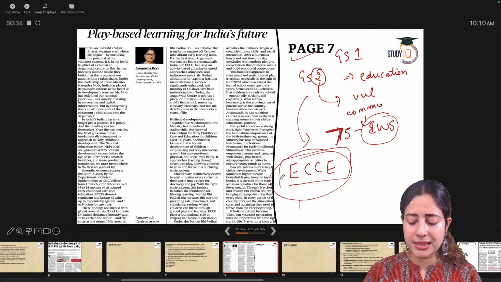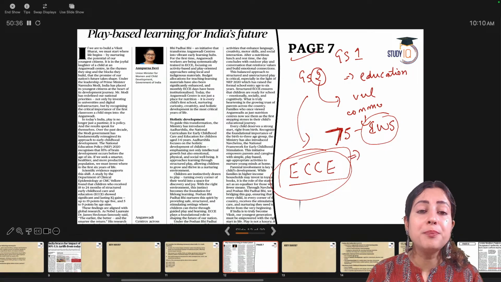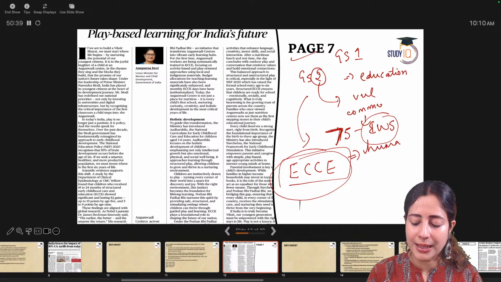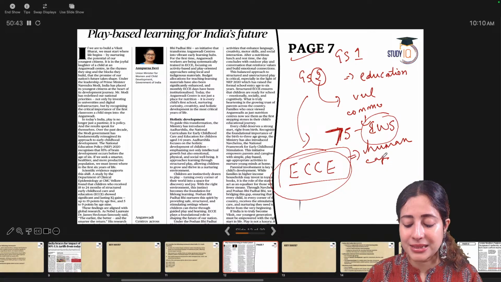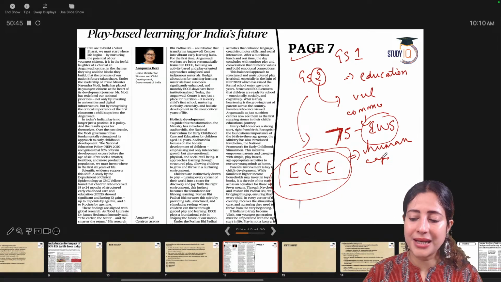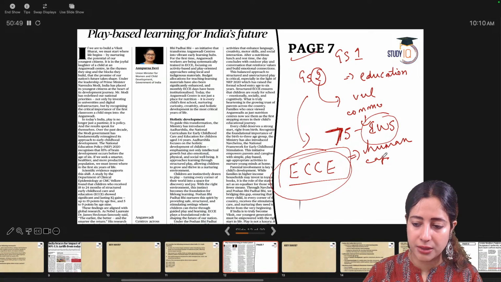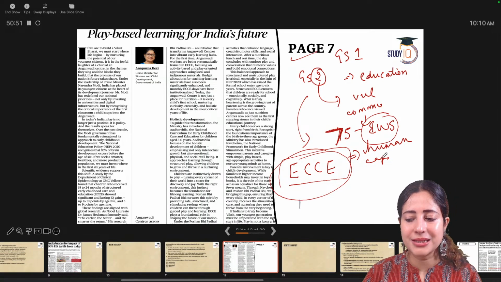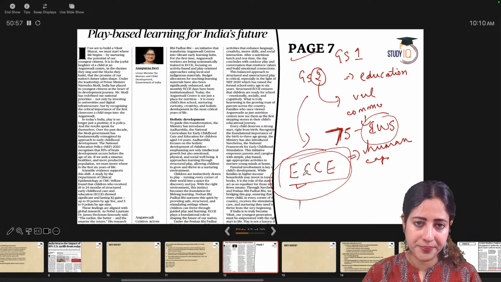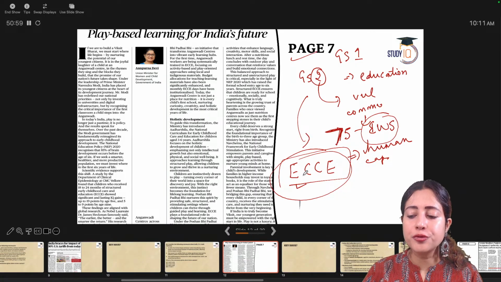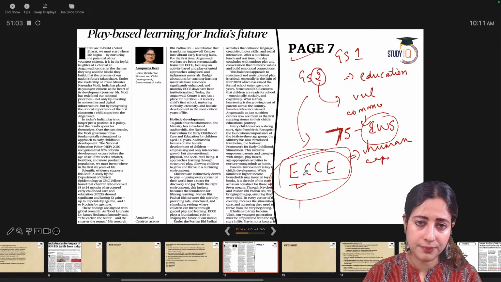Under the ECCE model, this can become a pillar of future human capital development. How? The importance of ECCE was revealed by the very famous medical CMC Institute at Vellore, Tamil Nadu, where it was found that 18 to 24 months of training in the ECCE program led to an improvement in IQ level of children under 5 by 19 points.